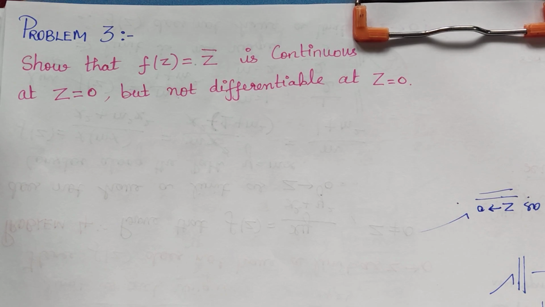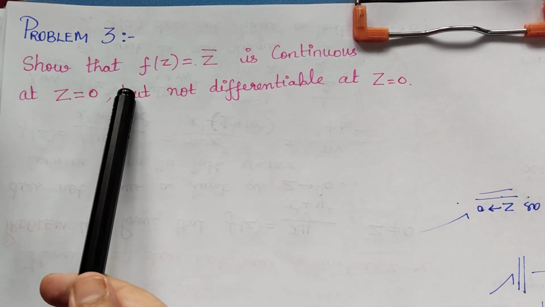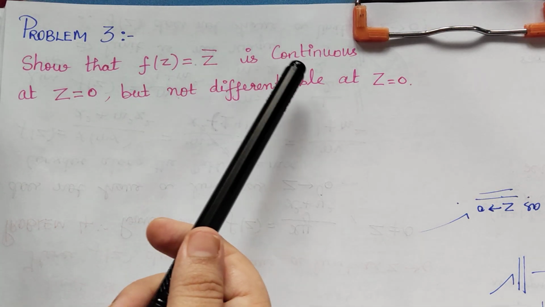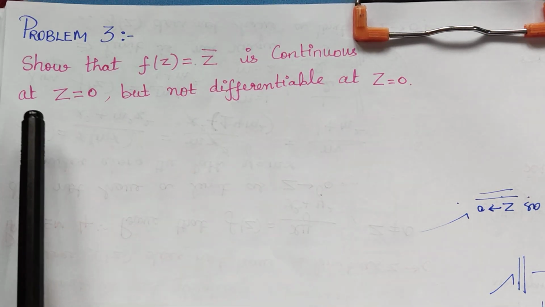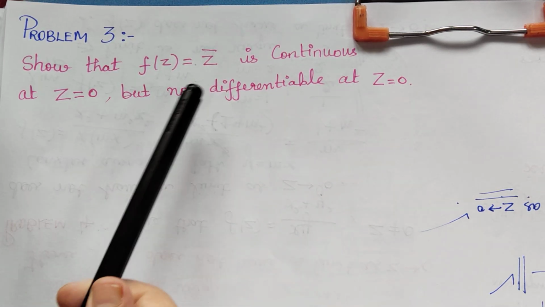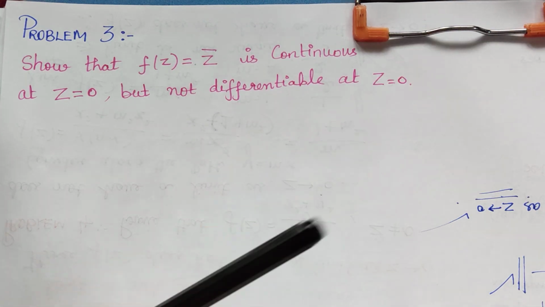Dear students, under the topic complex analysis, here we have another significant problem on continuity and differentiability. The question is to show that f of z equal to z bar is continuous at the point z equal to 0, but not differentiable at z equal to 0.